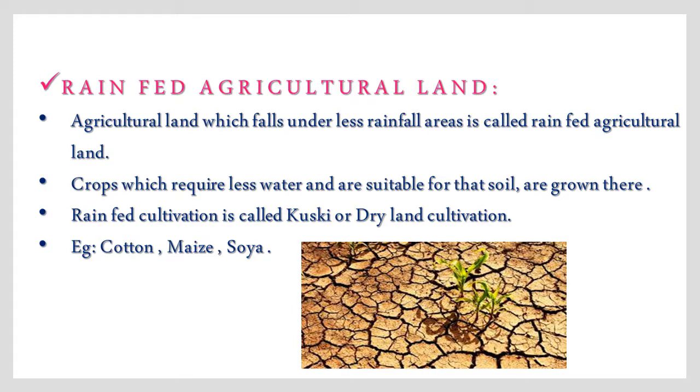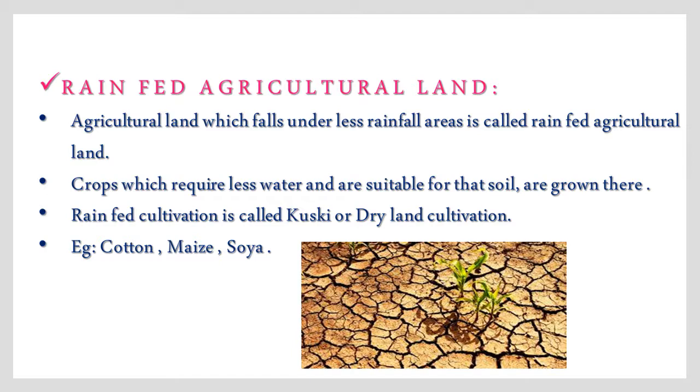Children, first one is rain-fed agricultural land. Agricultural land which falls under less rainfall areas is called rain-fed agricultural land. Once again I will repeat. Agricultural land which falls under less rainfall areas is called rain-fed agricultural land. Crops which require less water and are suitable for that soil are grown there.